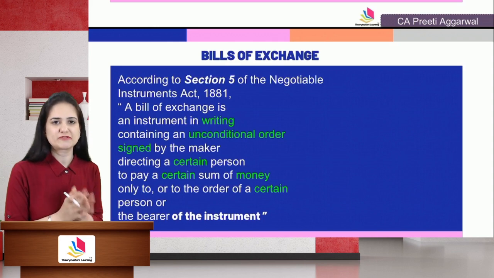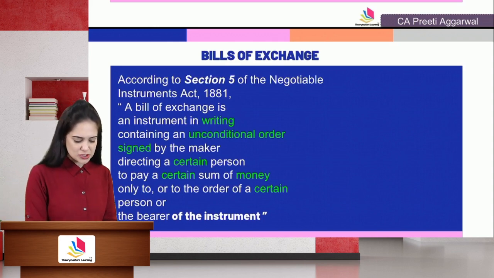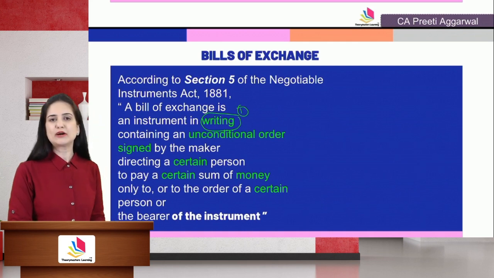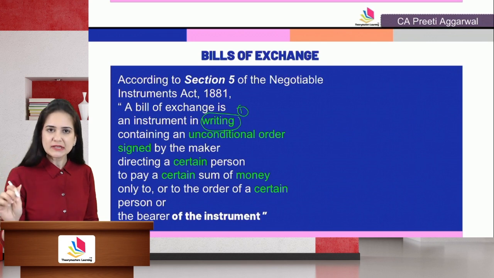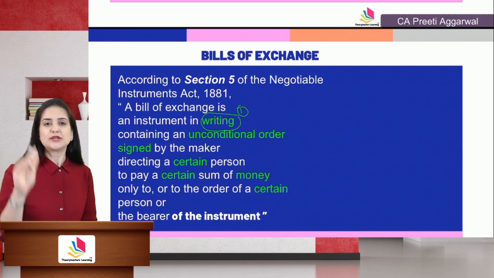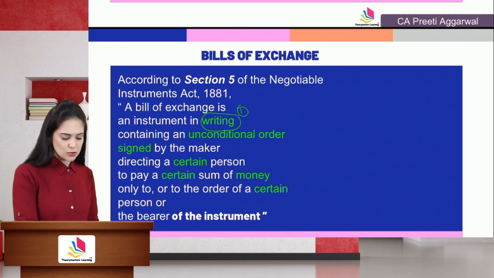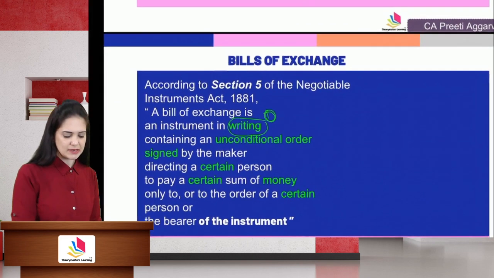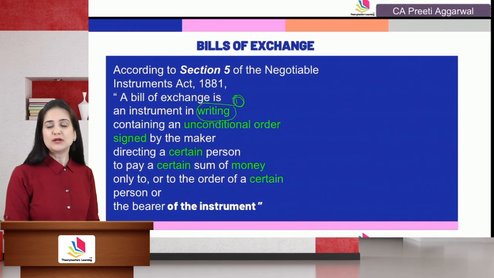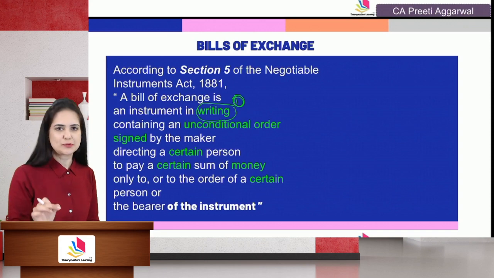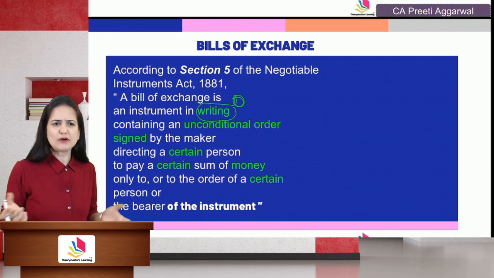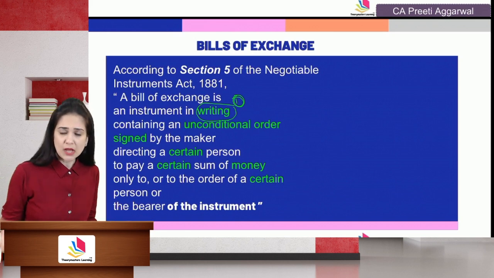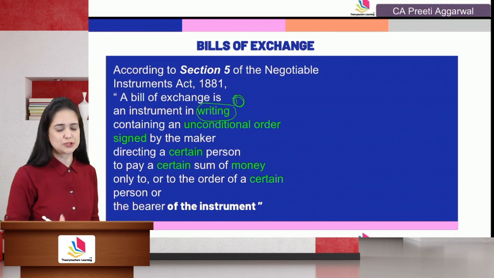According to section 5 of the Negotiable Instruments Act, bill of exchange is an instrument in writing. So this is the first requirement of a bill of exchange. The words which I have highlighted in green, they are the key words. They should be present in your answer. So it is an instrument in writing. Writing shows authentication. So your negotiable instrument has to be in writing. Only a written document can be negotiated. How will you negotiate an oral promise? It can be a valid contract, but not a negotiable instrument.